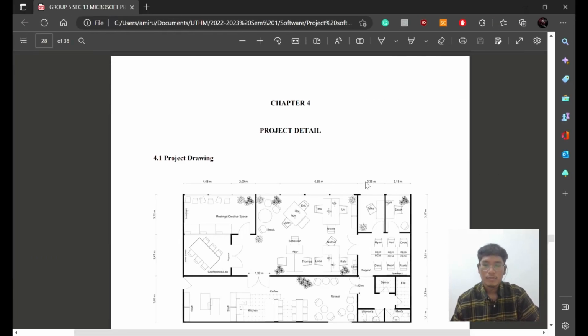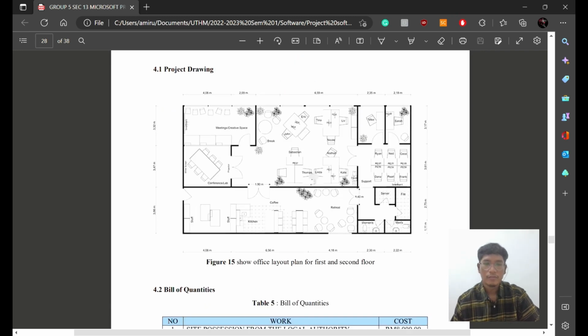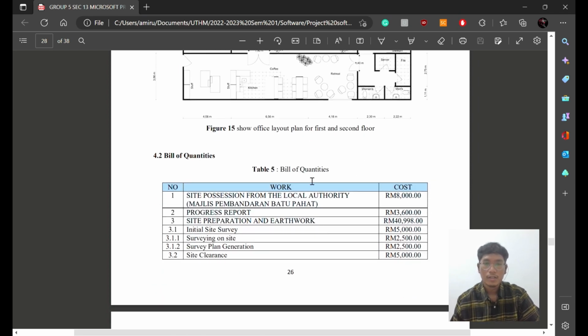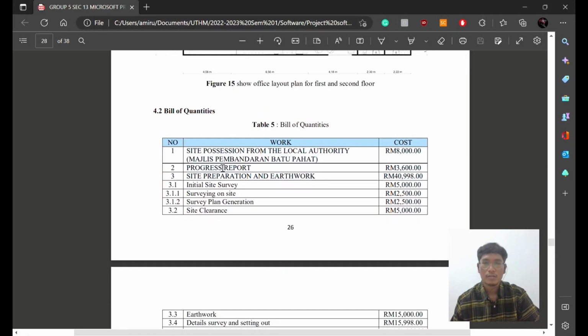Okay, so this is our project drawing, which shows the office layout from the layout plan for the first and second floor. The bill of quantities, which is the BQ, shows the cost of each work. Okay, the site position from the local authority will cost 8,000 ringgit. The progress report, which is the recurring activities along the project, will total 3,600 ringgit.